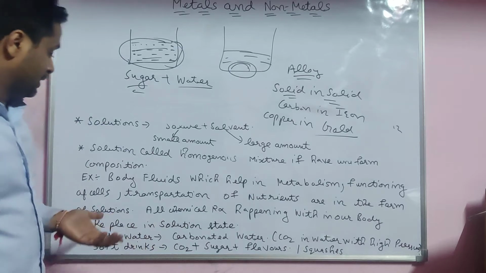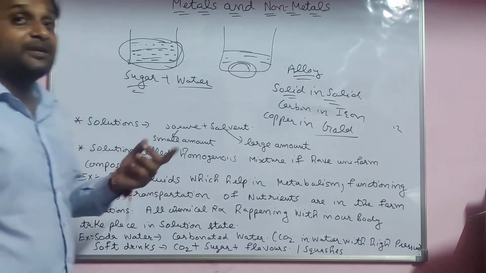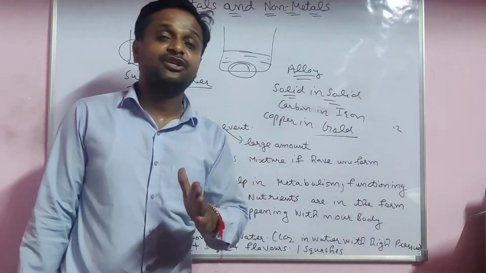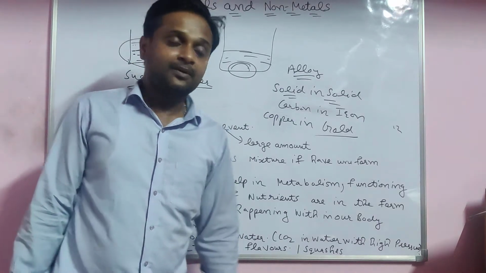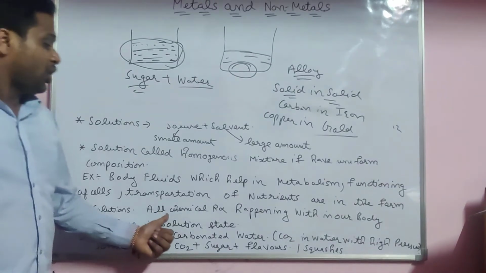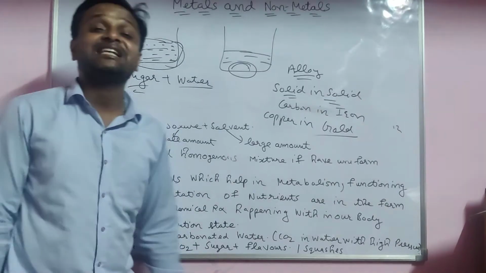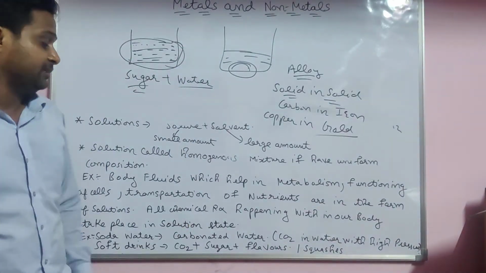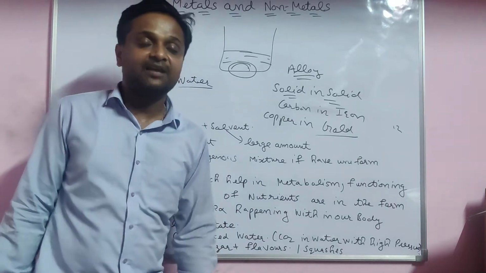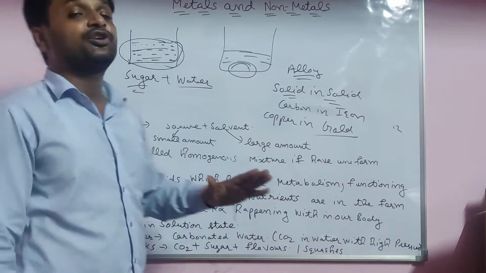And blood is made from WBC, RBC, platelets, etc. All chemical reactions that happen in our body take place in solution form only.